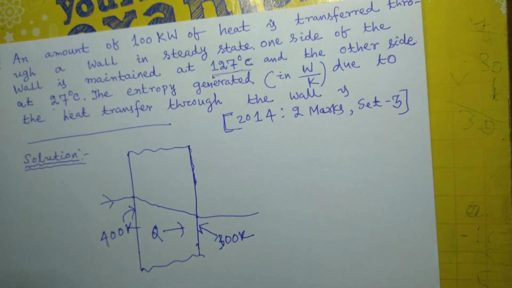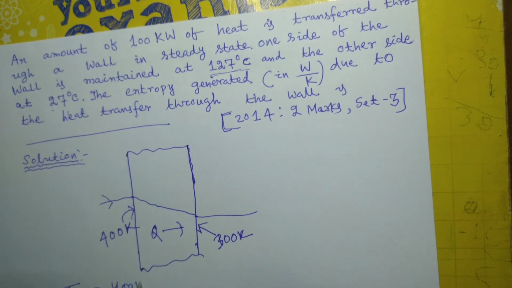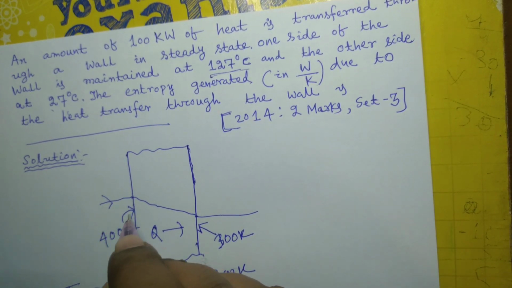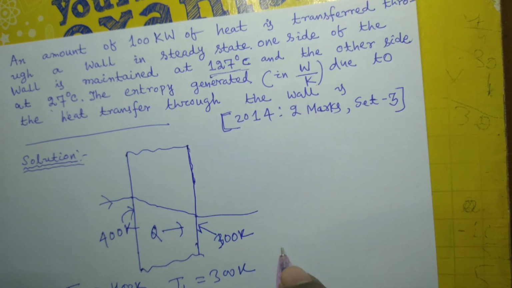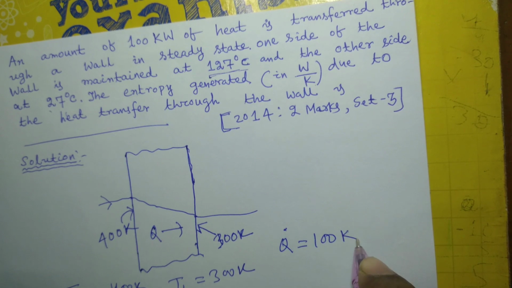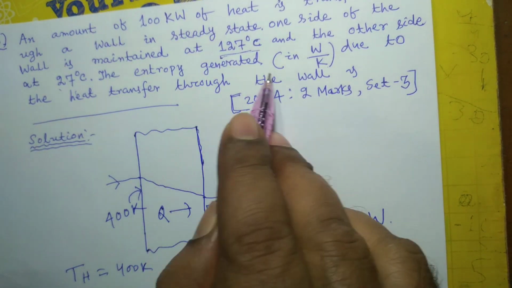So TH is 400 Kelvin and TL is 300 Kelvin. And the amount of heat that flows through this wall is 100 kilowatt. Q dot, the rate of heat flow through this wall, is 100 kilowatt. We have to find out the entropy generated.